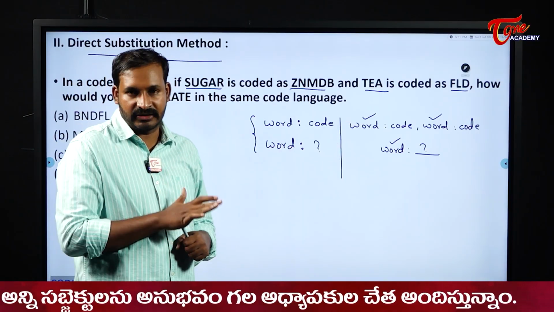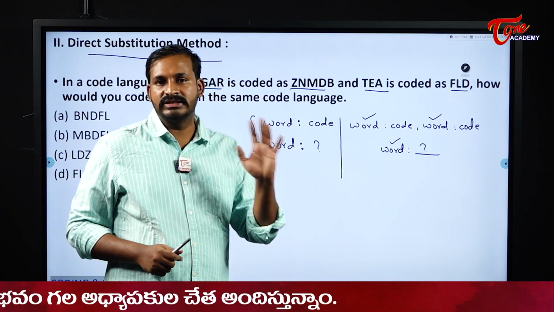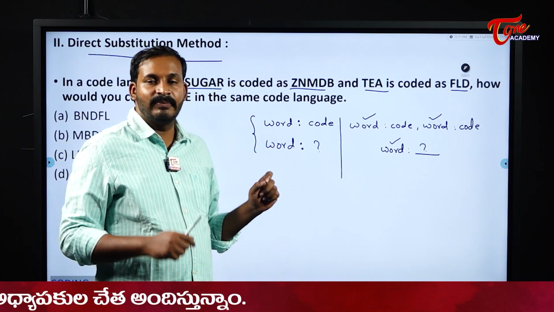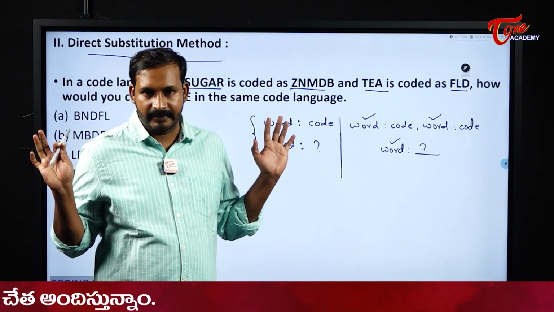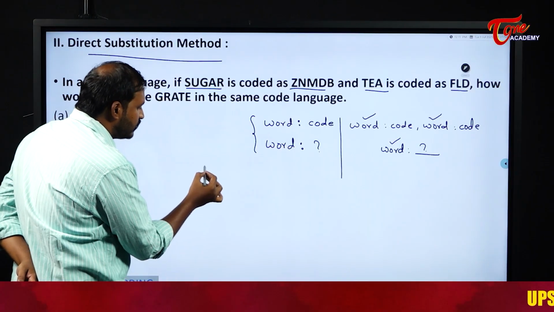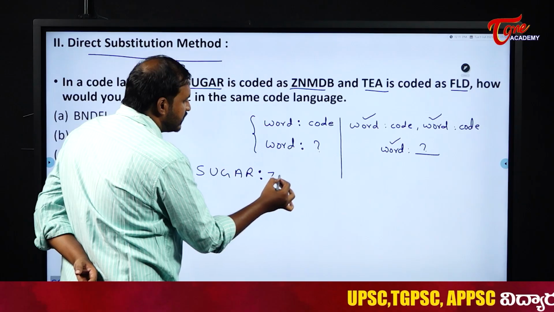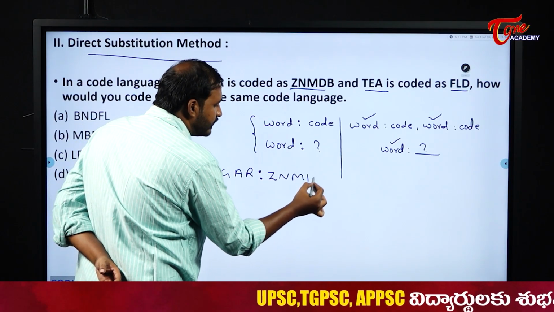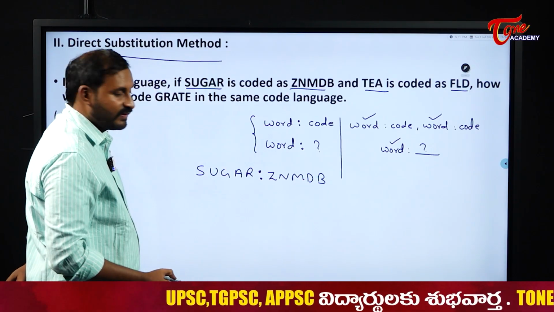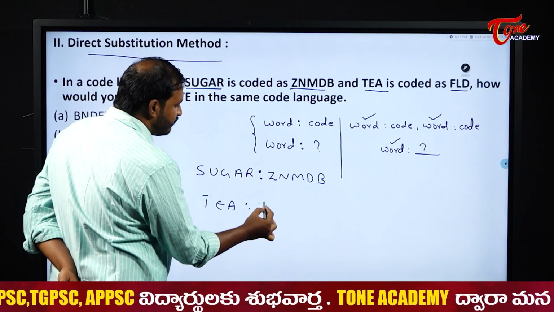Sir, how is it a direct coding, sir? Here there is no shuffling, no logic, nothing will be followed here. Simply a letter will be replaced with a new letter. One letter is replaced with a new one. Now, see here, sugar is coded as what? Sugar is coded as ZNMDB. And then next, T is coded as what? FLD.